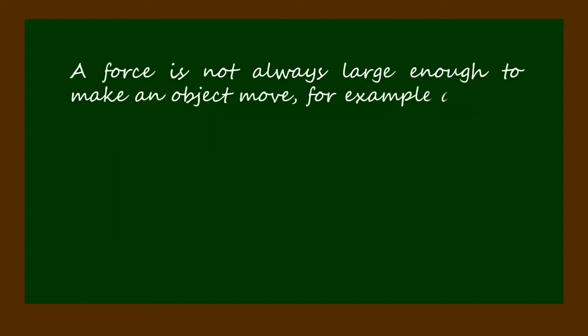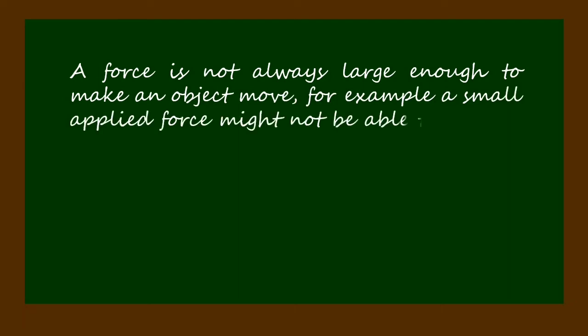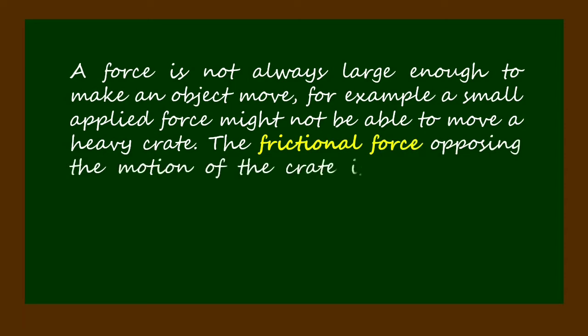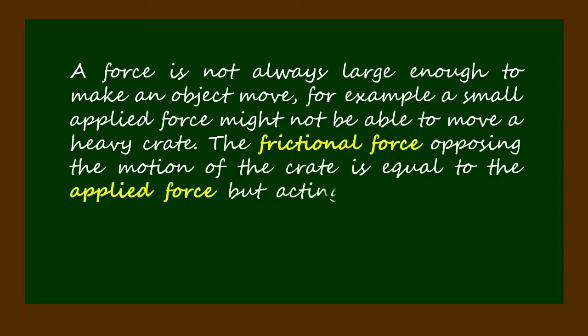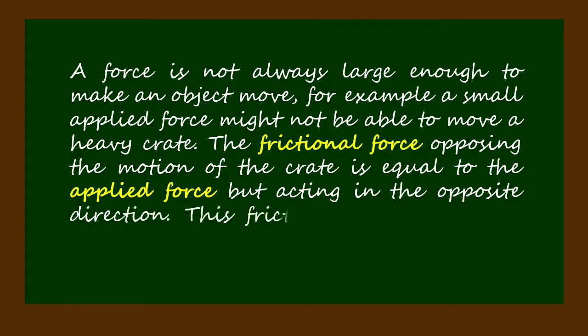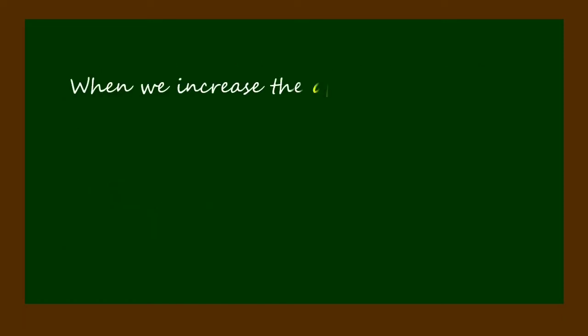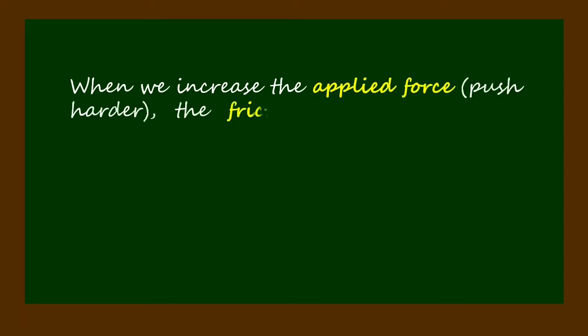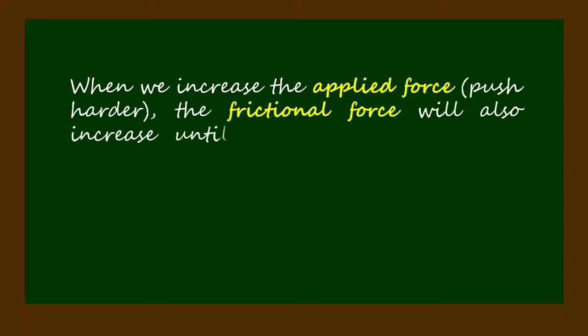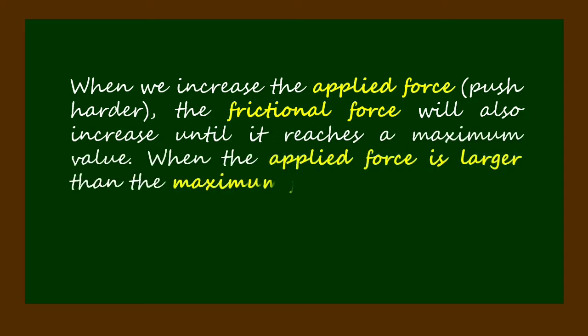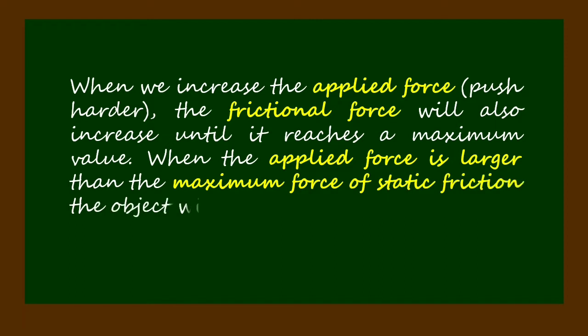A force is not always large enough to make an object move. For example, a small applied force might not be able to move a heavy crate. The frictional force opposing the motion of the crate is equal to the applied force but acting in the opposite direction. This frictional force is called static friction. When we increase the applied force, push harder, the frictional force will also increase until it reaches a maximum value. When the applied force is larger than the maximum force of static friction, the object will move.